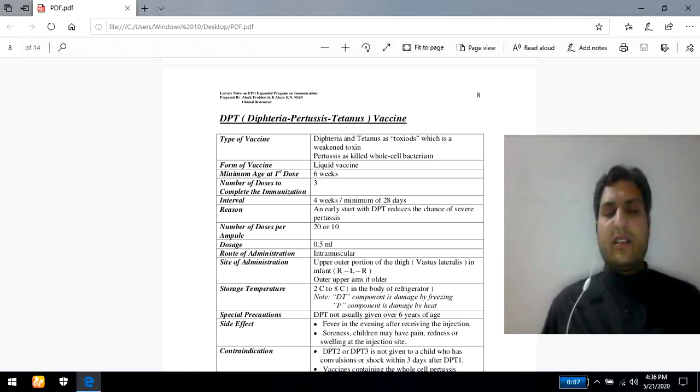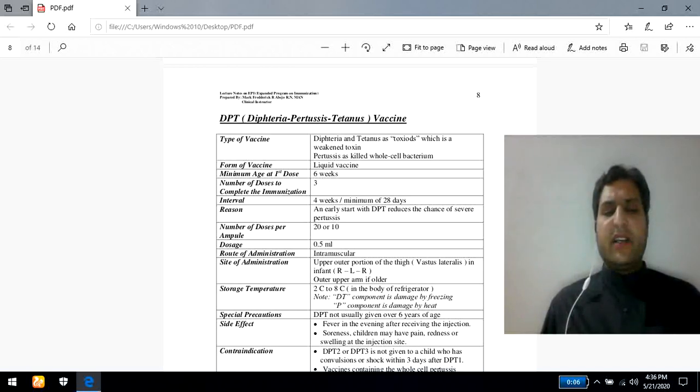In this case, there will be a minor cough phenomenon. Apnea is most commonly related to this condition, pertussis. The incubation period of this disease is 5 to 10 days, almost 10 days. The next one related to this vaccine is tetanus.